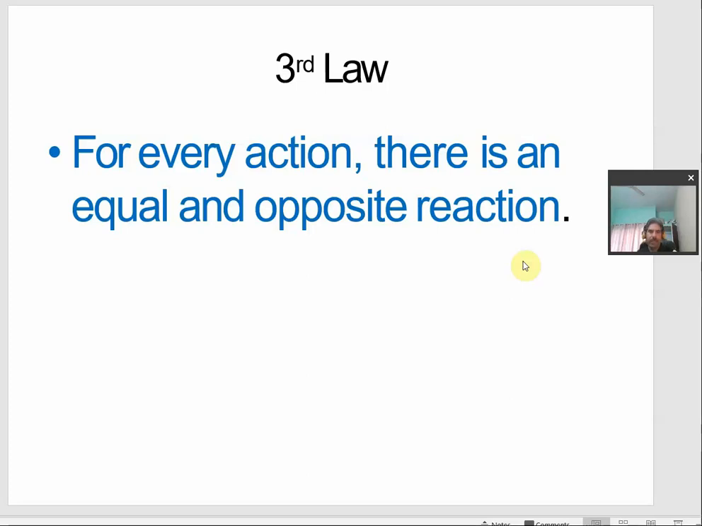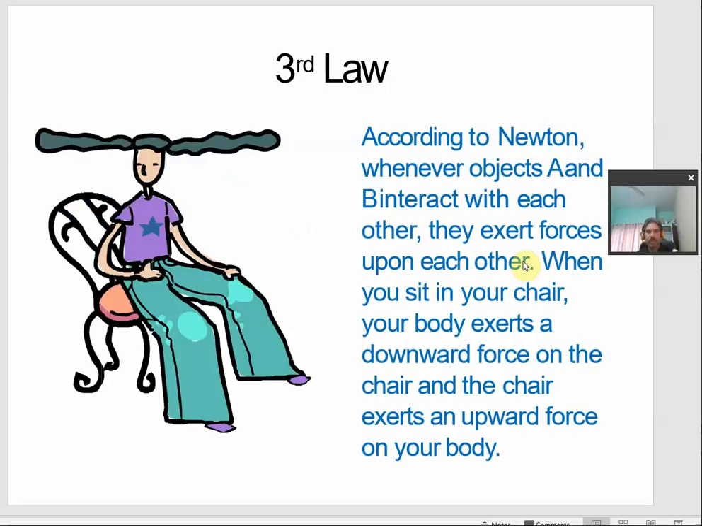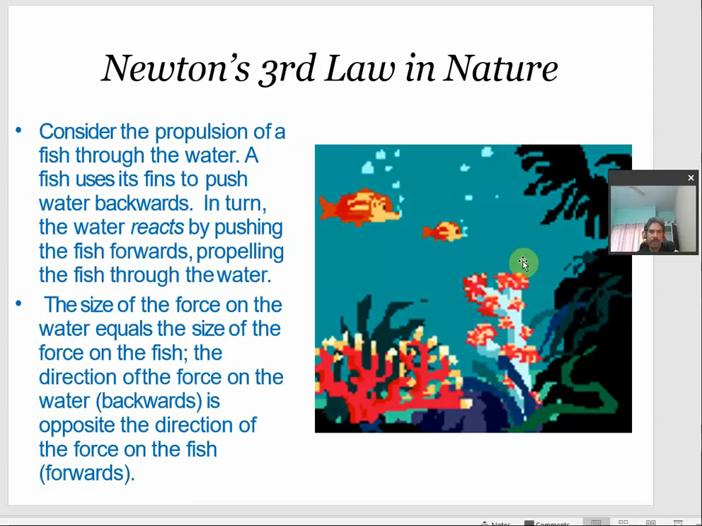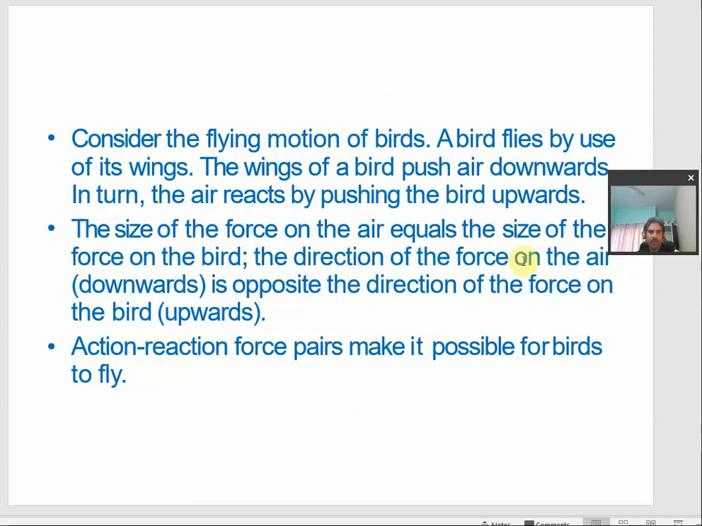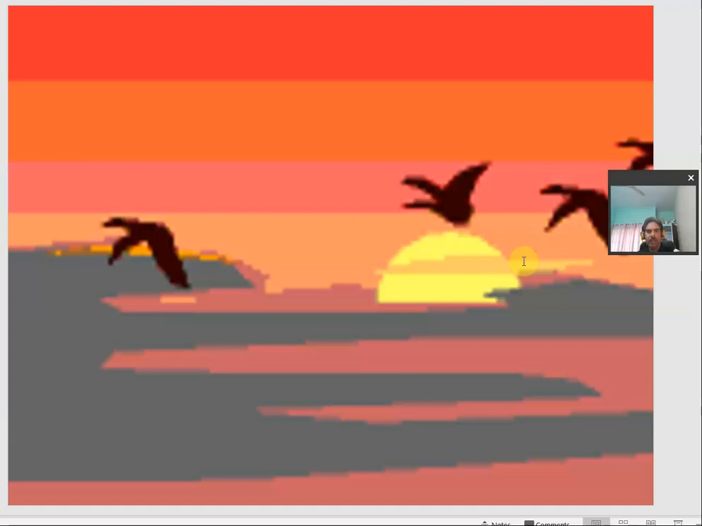And the final thing, here are the different situations you can think about, various situations where Newton's third law of motion acts.